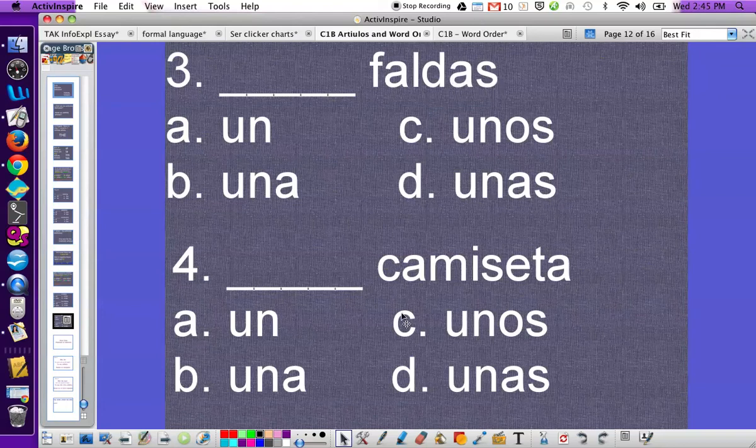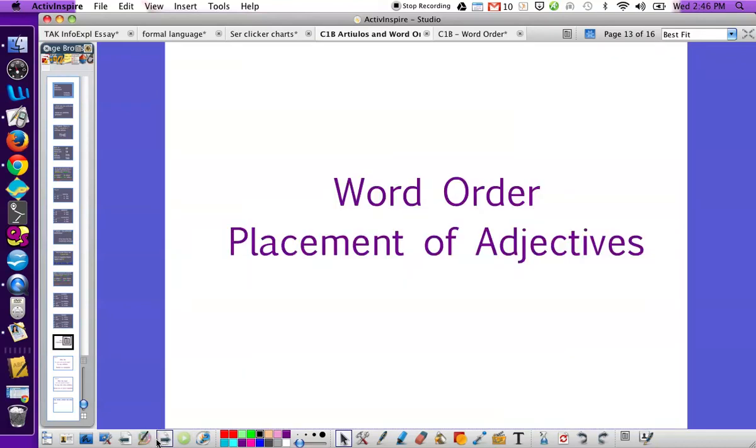How about camiseta, which means t-shirt? If you said una, you're 100% right. Una camiseta. The A matches with the A. Muy bien. All right, now we're going to talk about word order and placement of adjectives. Because now that we know our definite and indefinite articles, we need to know what order they go in.